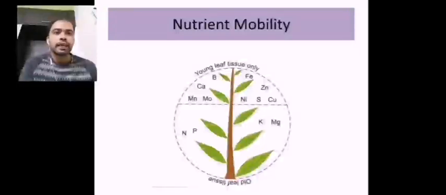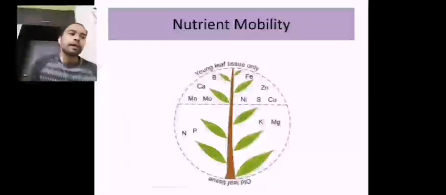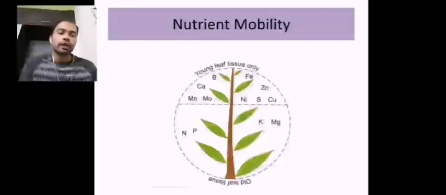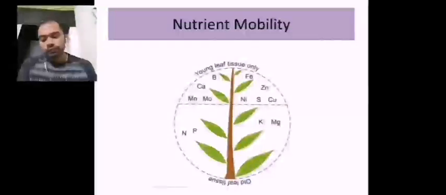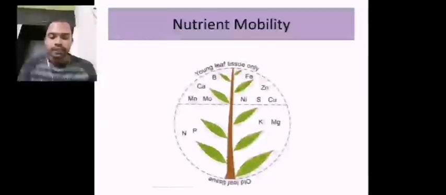As we already discussed, there are macro, micro and essential elements, and there is also another classification of the nutrients: mobile, intermediately mobile, immobile. If a nutrient can pass from one part of the plant body to another through carriers, through the phloem or the xylem, if it is capable of moving inside the plant circulatory system, it is known as a mobile nutrient. In the second case, if it is not able to move inside the plant circulatory system, it is known as an immobile nutrient.